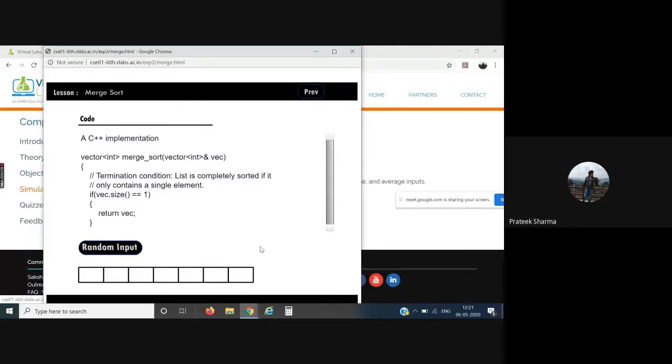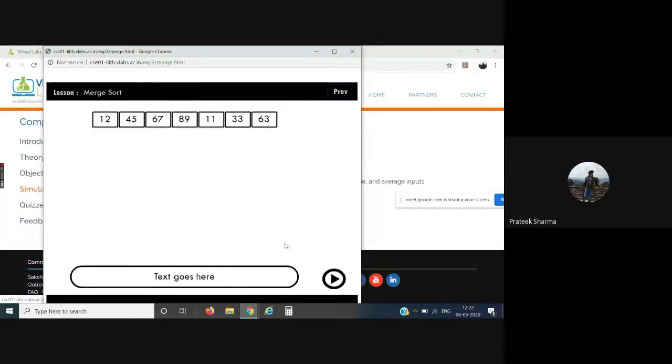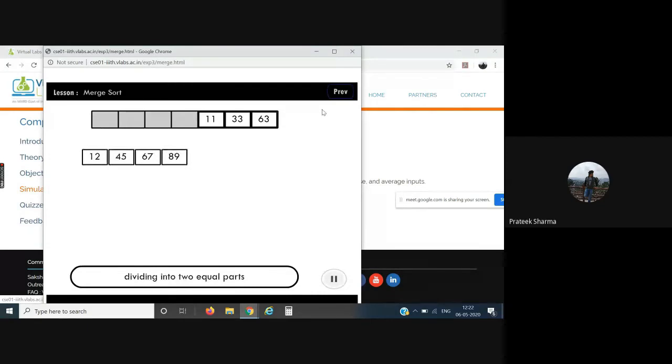What I'll do is simply enter random values, and after that, I'll press enter. Most users are very well aware that merge sort works on the principle of divide and conquer. Just for the sake of visualization, because actions have a louder impact than words, users would quickly remember it. Click on the play button over here. You can see it dividing into two equal parts.